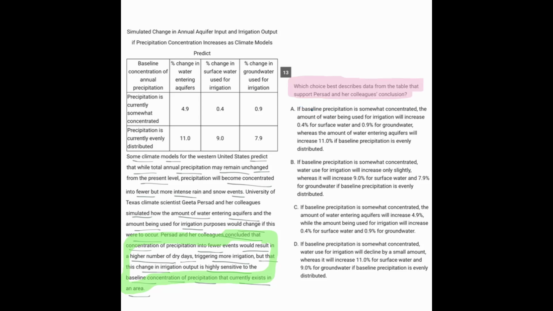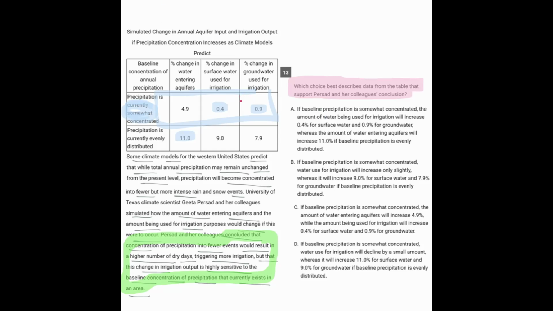A, if the baseline precipitation is somewhat concentrated, so that's this part right here, that's this whole side, the amount of water being used for irrigation will increase 0.4, okay, for surface, and 0.9 for groundwater, whereas the amount entering aquifers will increase 11%. Well, we can get rid of A because they're comparing apples and oranges.